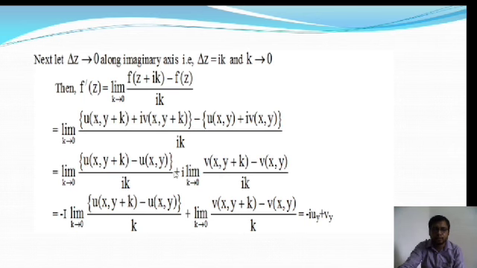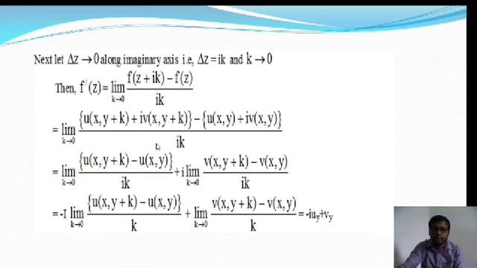Okay, so for the first expression, the first term is u of x comma y plus k minus u of x comma y by ik, and for the second one we'll take the second and fourth terms. So i into limit k tends to 0, v of x comma y plus k minus i v of x comma y, by ik.